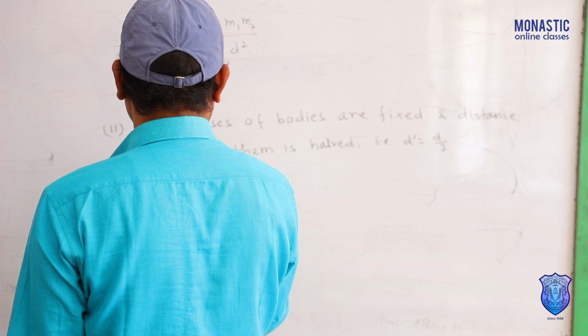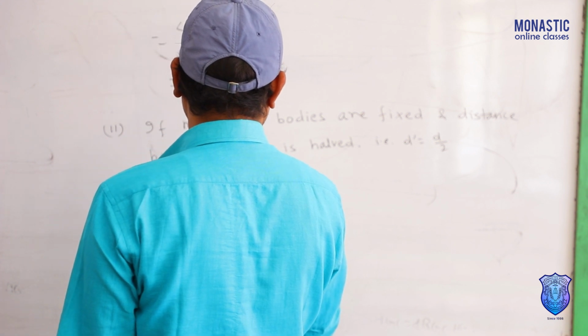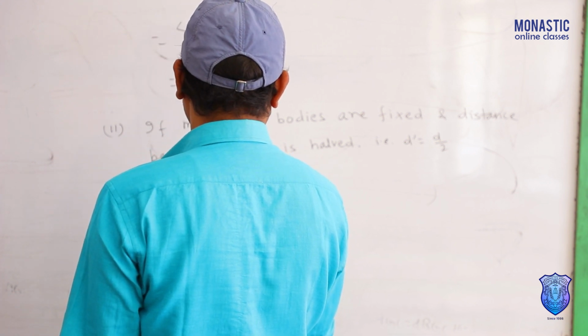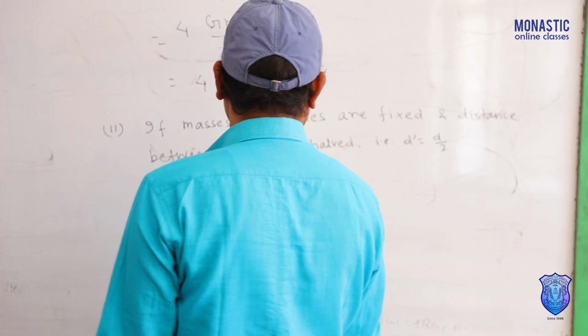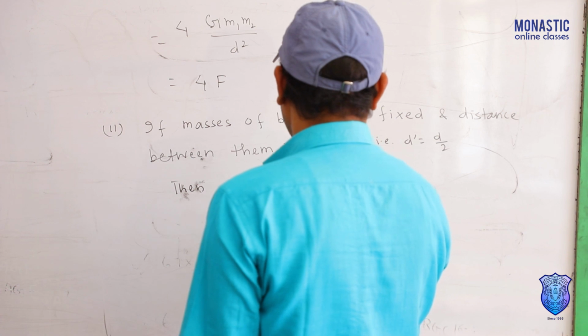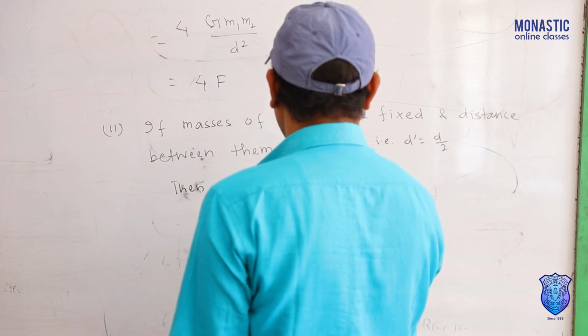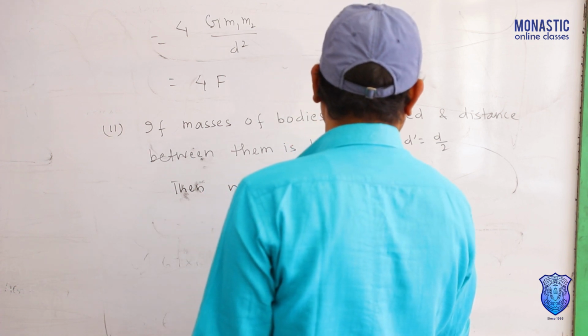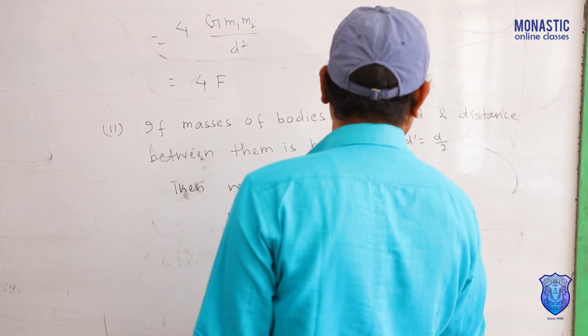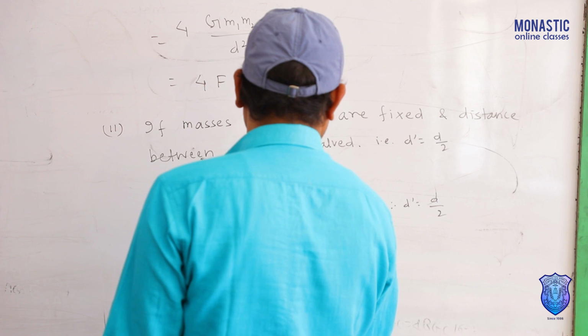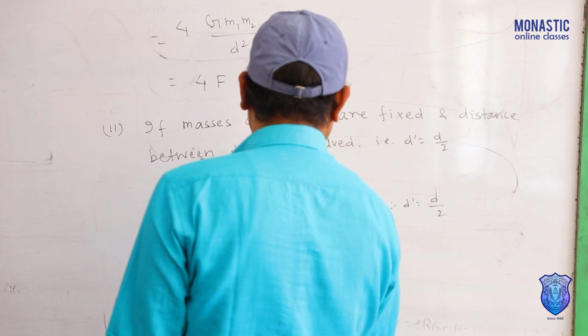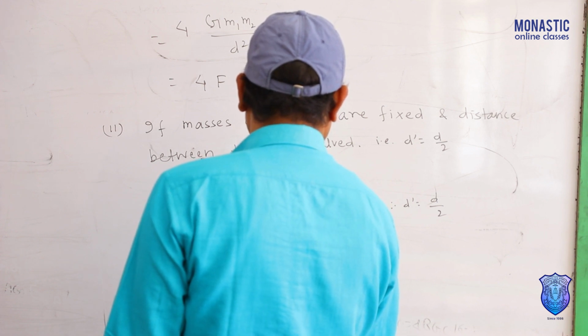Then we have F dash equals, and mass is fixed, G m1 m2 by d dash square, where d dash equals d by 2. So G m1 m2 by (d by 2) square.